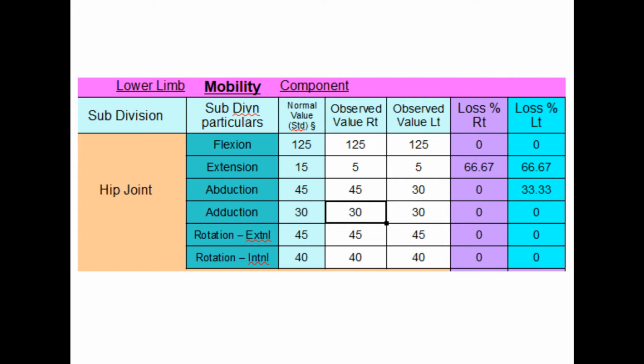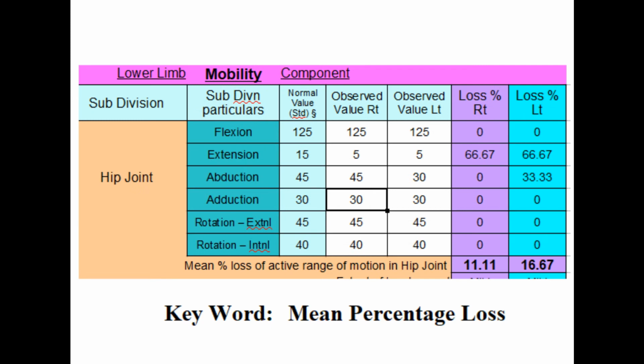Well, it can't be. You can see that many functions are not at all affected, represented by zeros. Then what did we forget in the first case and in the second case? We forgot to calculate the mean percentage loss. Hip has 6 active range of motion directions, not just 1 or 2. So we have to divide the total by 6 to find the mean percentage loss in that case.